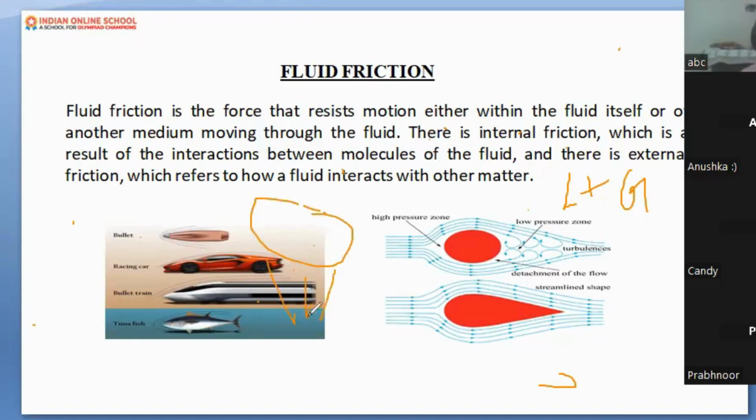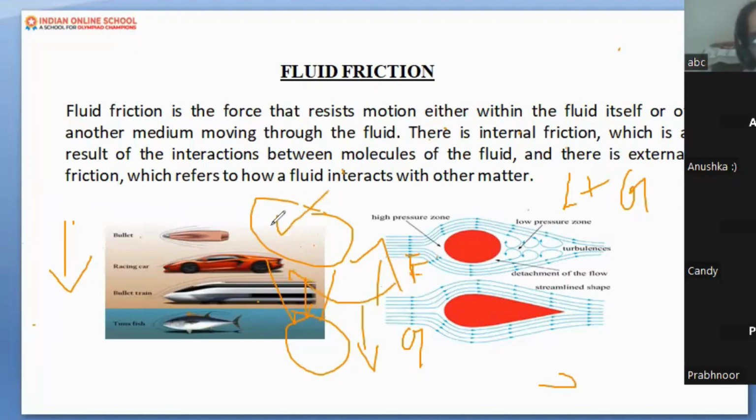Gravity is downward, the frictional force is upward, and gravity wins. But frictional force helps us in slowing down the speed of the parachute by entering the air inside the canvas of the parachute.